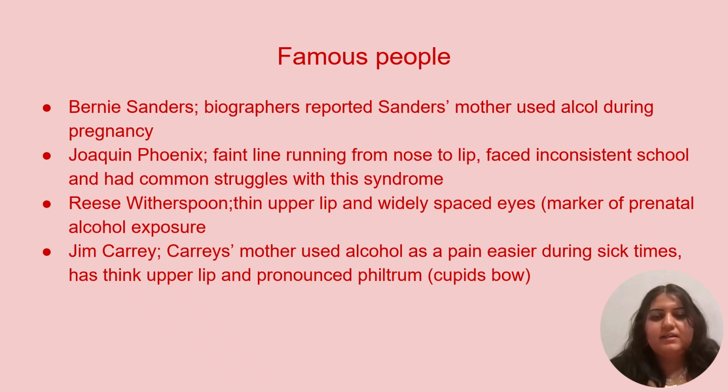Joaquin Phoenix, an Academy Award winner, had a faint line running down his nose to his lip, which is one facial difference that ties to fetal alcohol syndrome. He faced inconsistent schooling and emotional turbulence, which are common struggles with this syndrome. Reese Witherspoon, an actor and producer, had a thin upper lip and small, widely spaced eyes, which are markers of prenatal exposure.